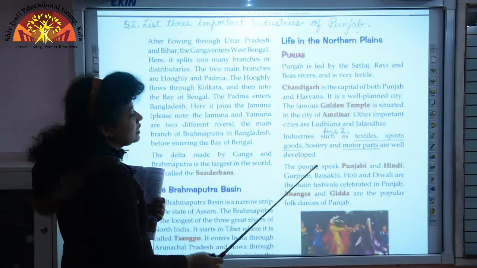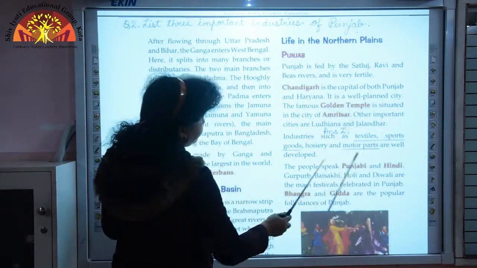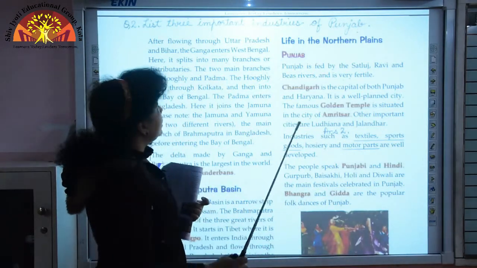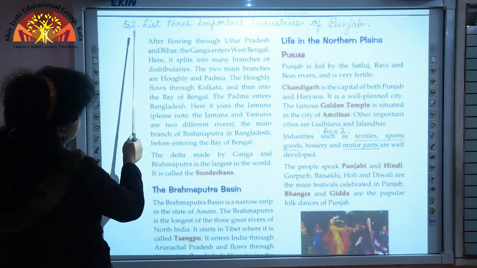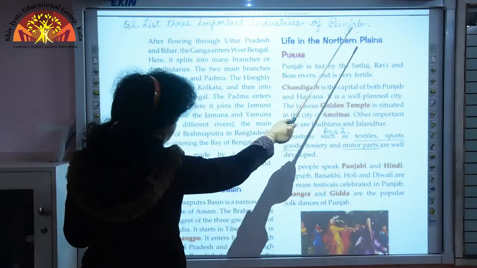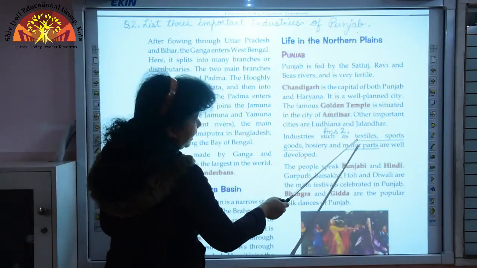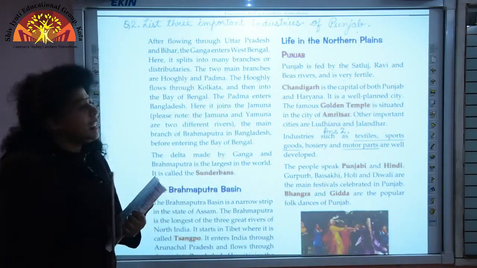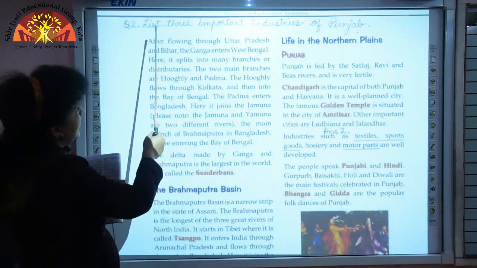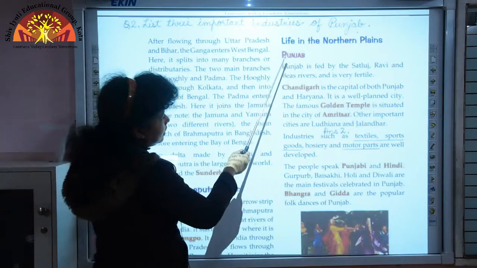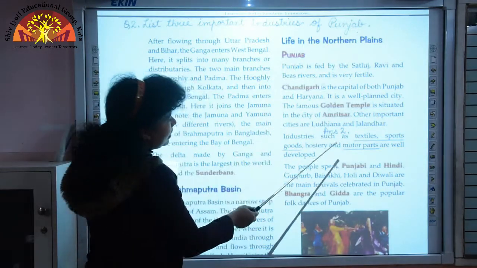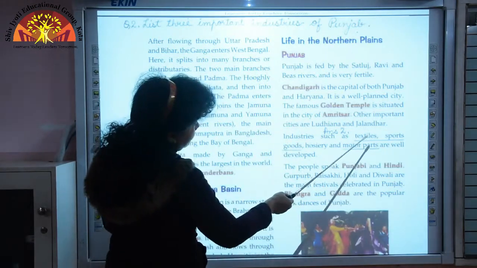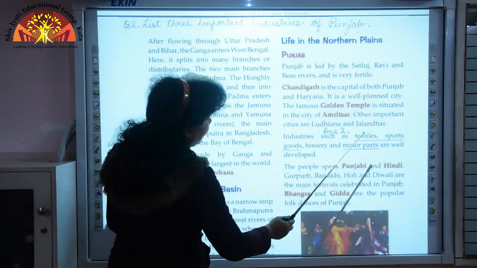The major industries in Punjab are textiles, sports goods, hosiery and motor parts. So, this is your second internal question. What is your second internal question? List three important industries of Punjab. I want you to underline textiles, sports goods and motor parts. This is on page number 26. On page 26, you will get the second internal question, and just below the heading Punjab, the answer is in the third paragraph. The important industries of Punjab are textiles, sports goods and motor parts.